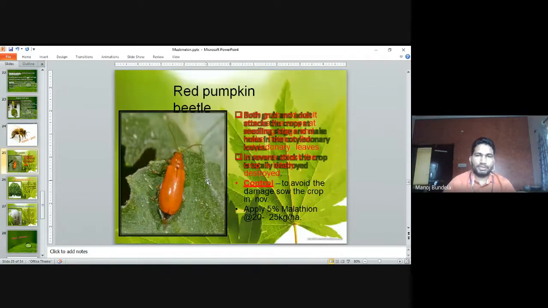Next is insect pests. The first one is the red pumpkin beetle. Both grub and adult attack the crops at seedling stage and make holes in the cotyledonary leaves.